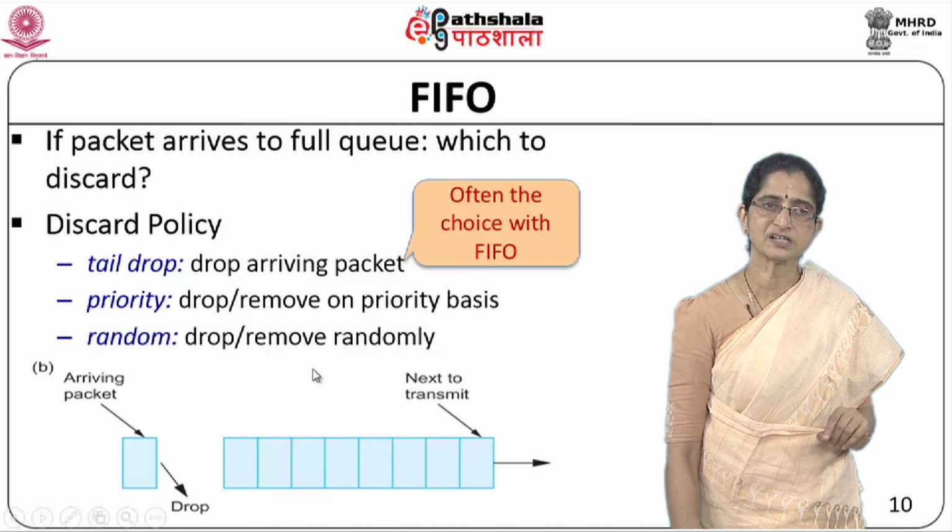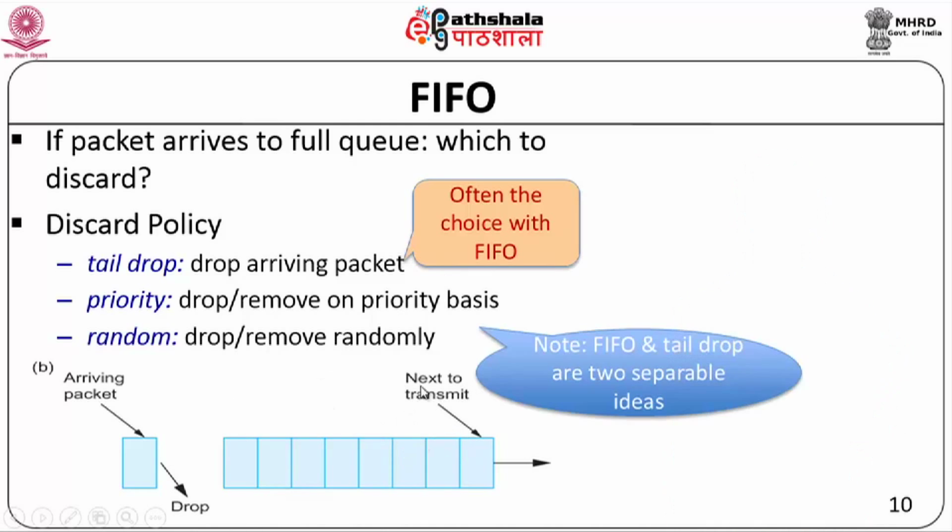Okay, you don't disturb the rest of the queues because it is very simple to implement. Of course, what we also have to remember here is that FIFO and tail drop are two separate ideas, right? Tail drop is a discard policy, FIFO is a scheduling policy. So it's not that these are part of one and the same, but normally they are used together. That's the point that we are trying to make here.